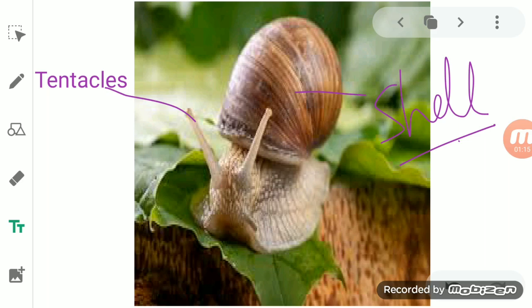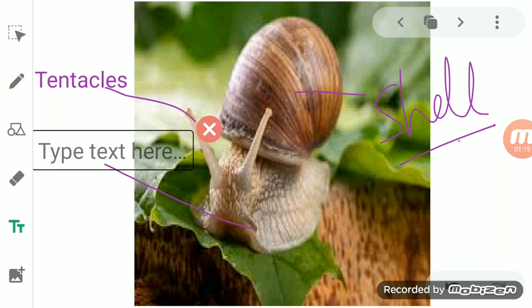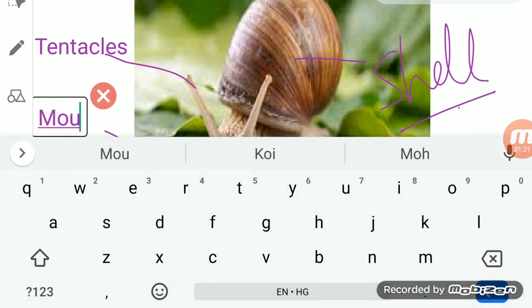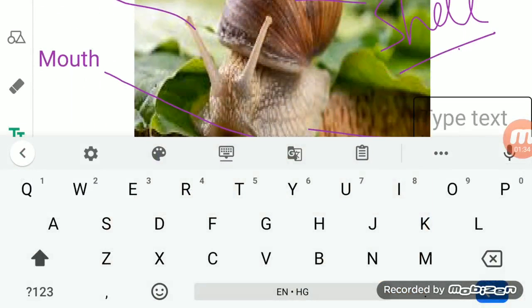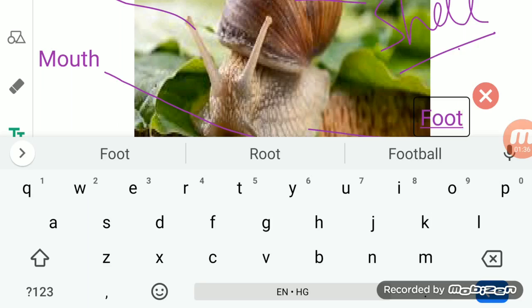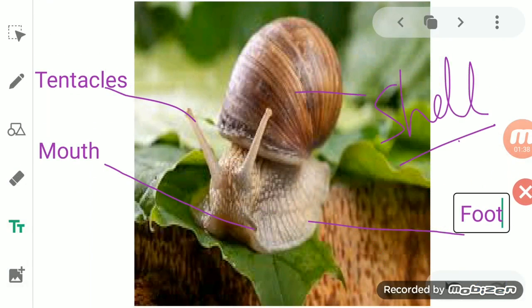This portion, I think you can see here, this one is the mouth. And the most important is this one. What is this? This is the foot. Okay, so it is a very slow moving animal which has a shell on its back.